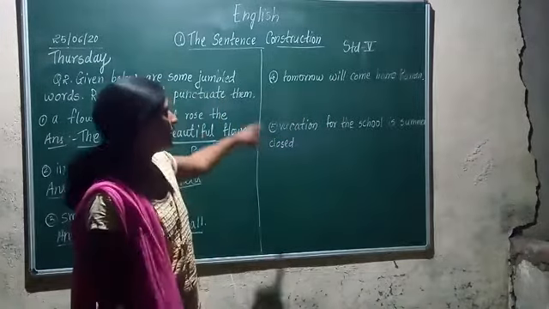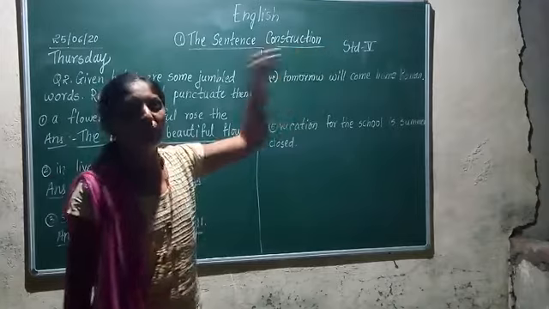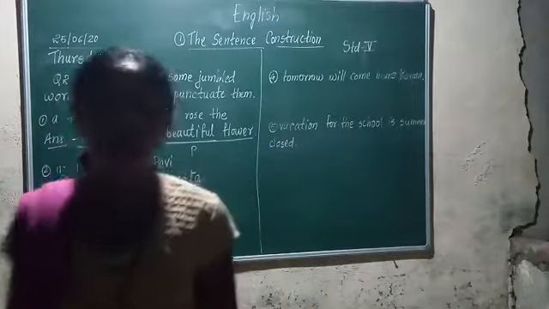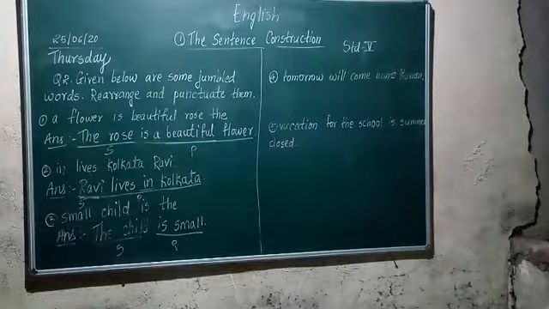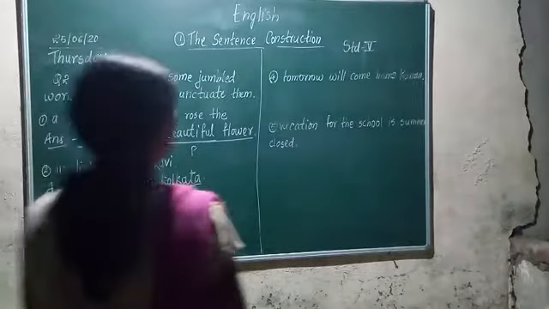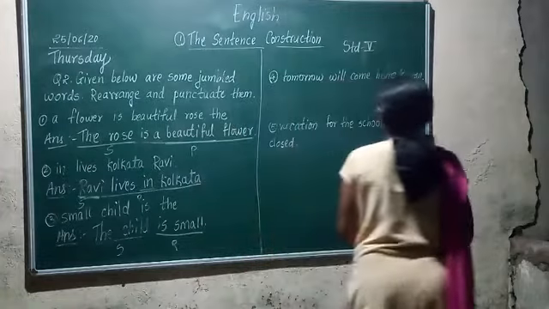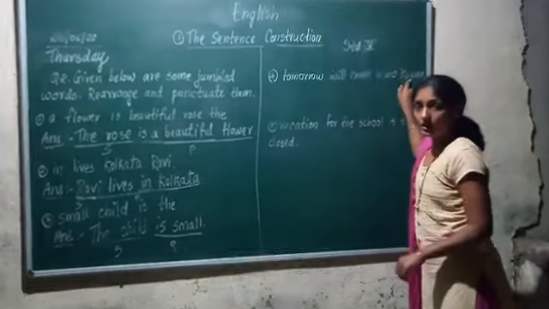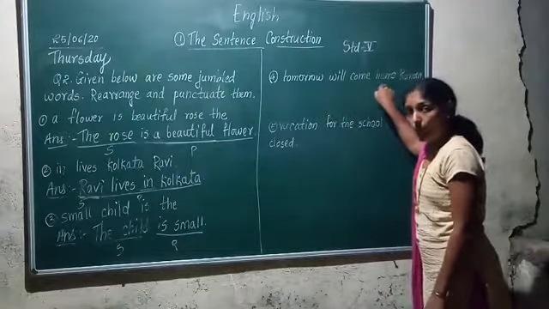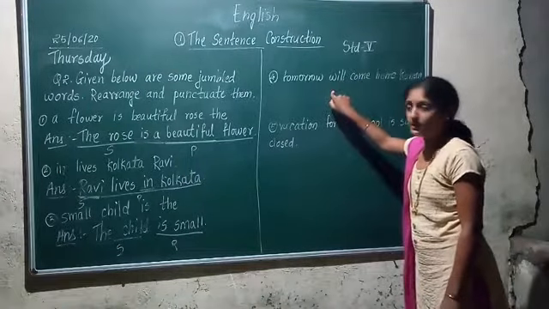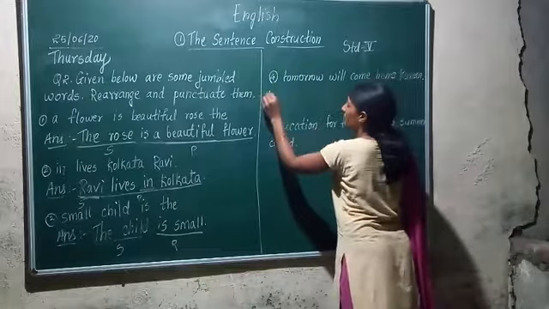How many words are there? 1, 2, 3, 4, 5. 5 words are there and you have to make a meaningful sentence from those 5 words. Now which are those 5 words? Tomorrow will come home Raman. So what sentence can we make from these words? Raman will come home tomorrow. Right? So I am writing the answer.